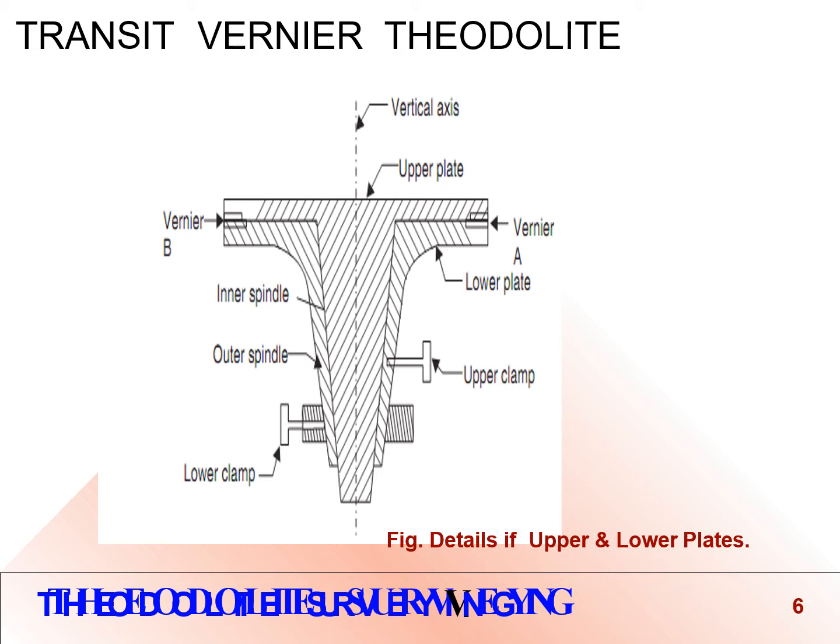We'll discuss it in the later stages. But here one thing is to be noted: when you release the upper clamp, only the inner spindle is rotated, that is, the upper plate is only rotated. But when you release the lower clamp, both plates together will rotate. That is to be noted at this stage.